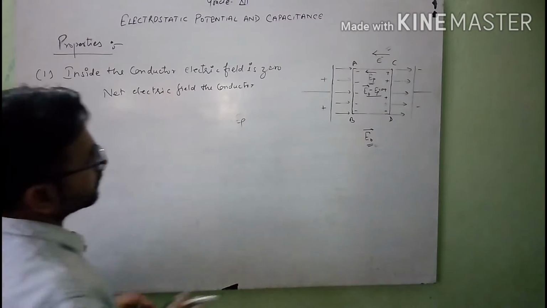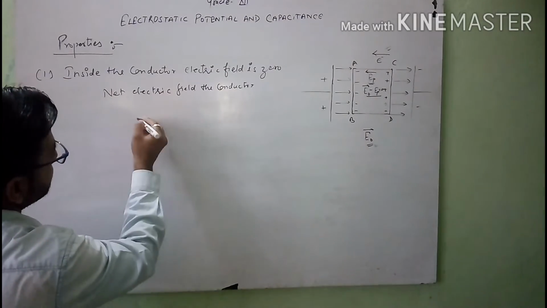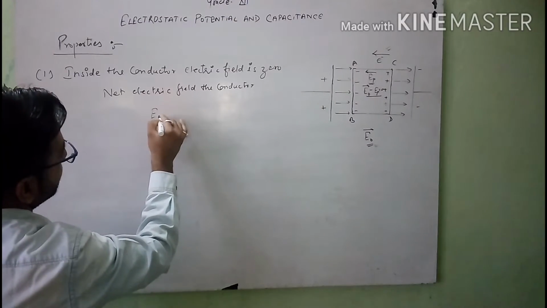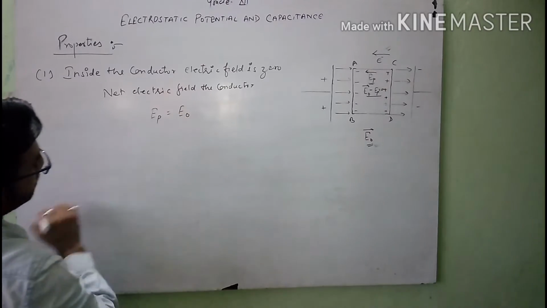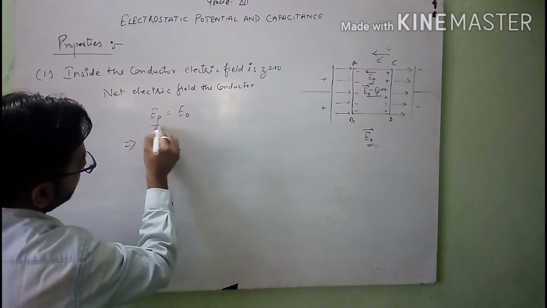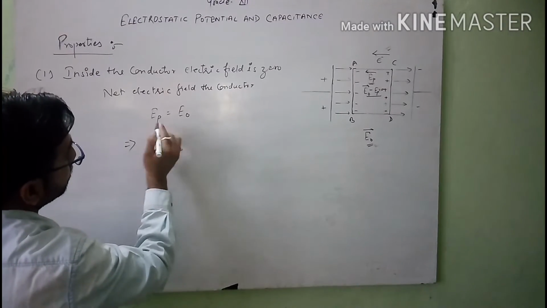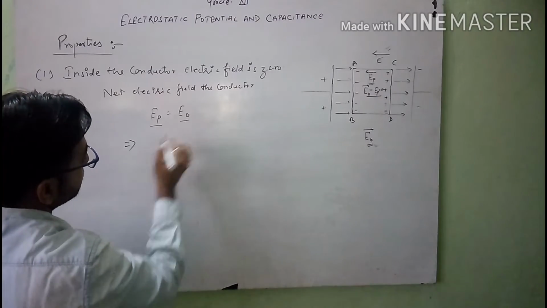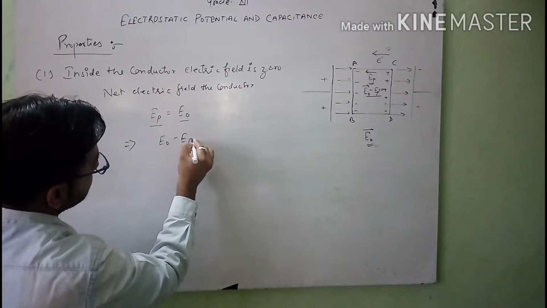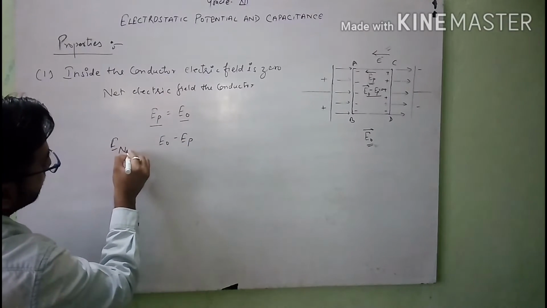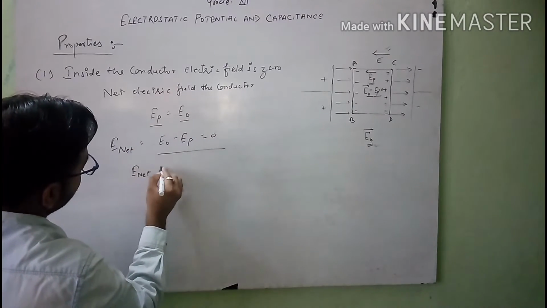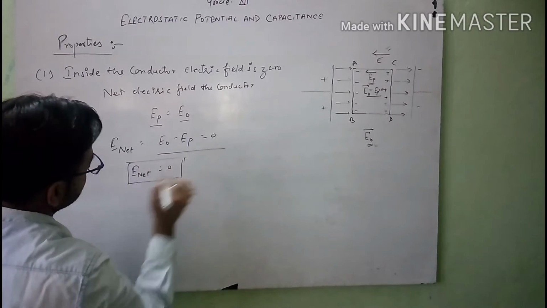And the condition for which the flow of electron stops is when EP equals E naught. So we can say that if the flow of electron stops, the induced electric field and the external electric field are numerically equal. So the net electric field, which is E naught minus EP, called E net, is equal to 0. Hence we can say that inside the conductor the net electric field is 0.